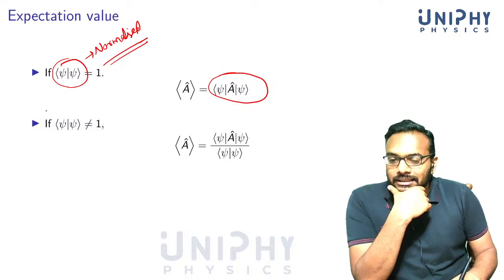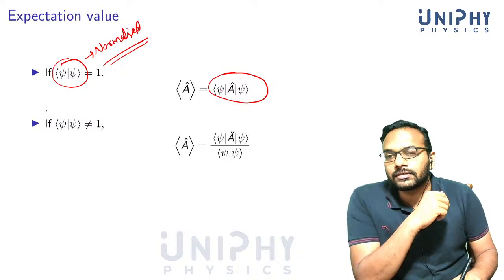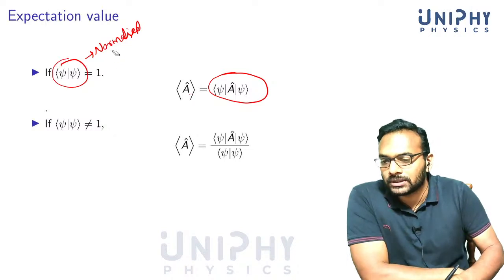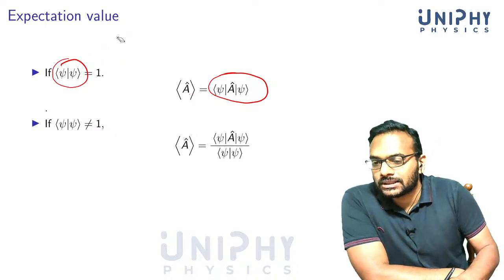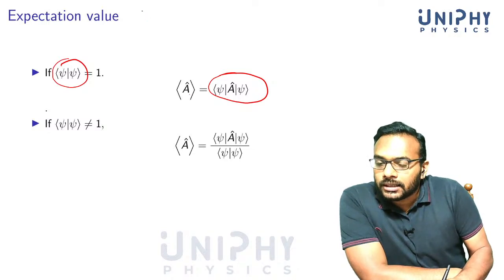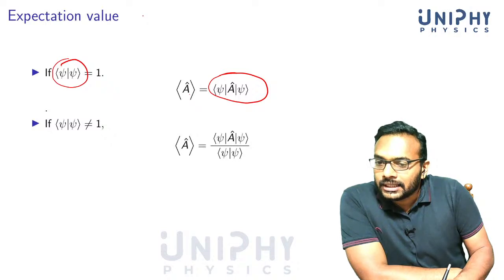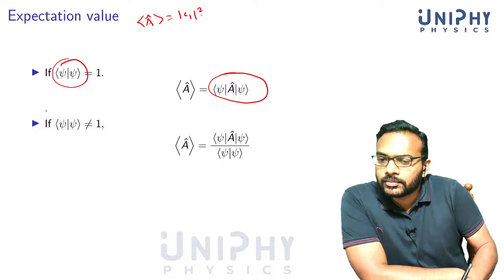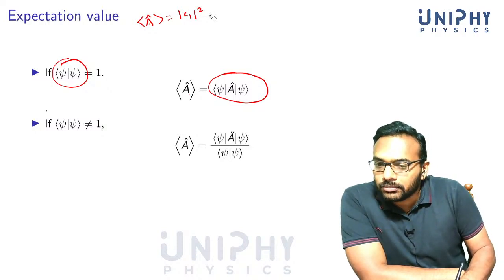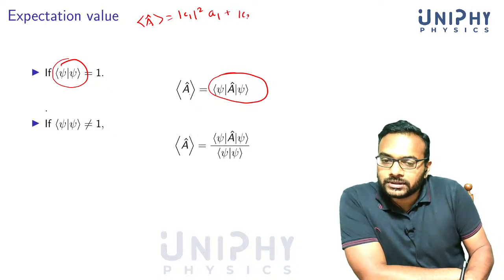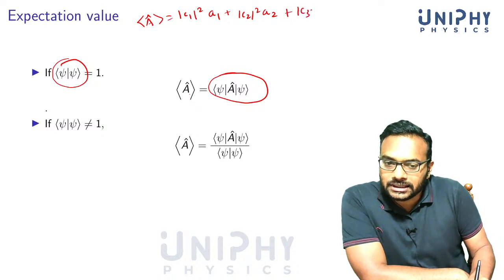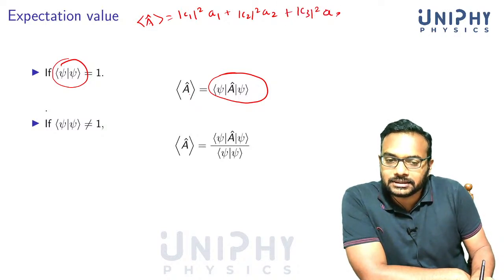But yesterday in the previous class I gave you another expression for the expectation value of operator A. What was that? I said that the expectation value means the average value. So I said that the expectation value of A can be written as modulus of C1 squared multiplied by the corresponding eigenvalue, plus modulus of C2 squared multiplied by the corresponding eigenvalue, plus modulus of C3 squared multiplied by the corresponding eigenvalue, plus etc.